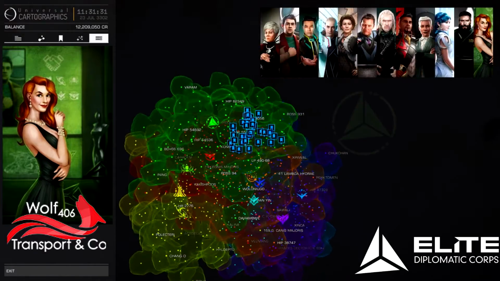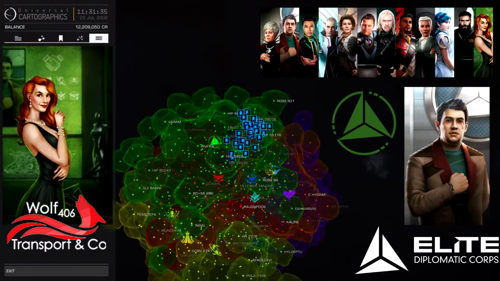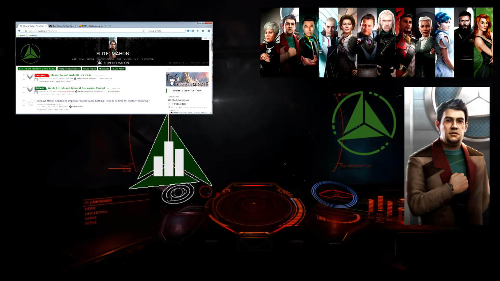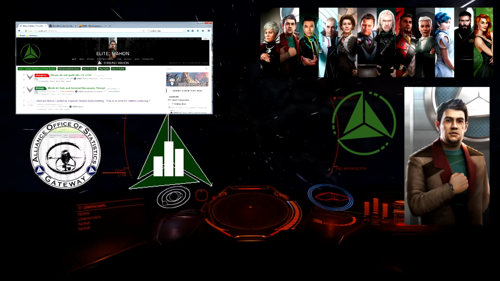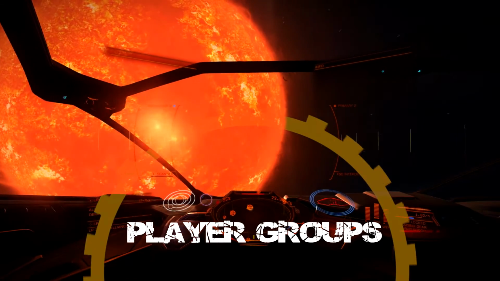The Alliance is personified in Powerplay by Prime Minister Edmund Mahon. The Powerplay strategy and organisation of Alliance commanders generally happens out on the Reddit, and the group running that is the Alliance Office of Statistics, the AOS. I'll come back to this, as the player groups are really the third layer of politics in Elite Dangerous.